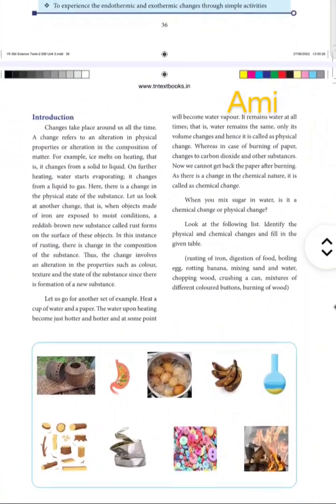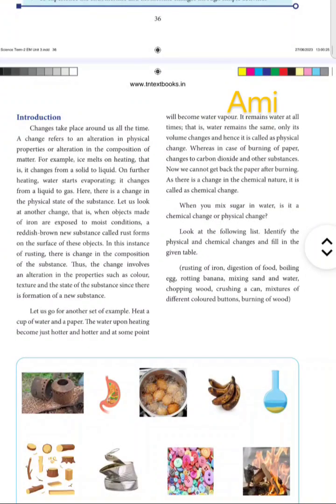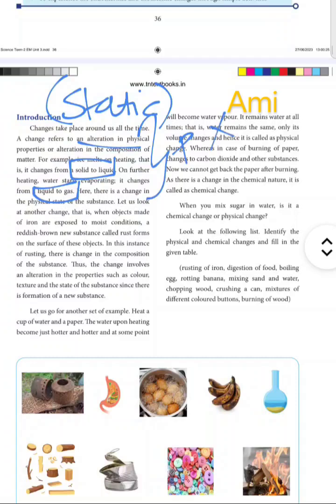So here is the introduction. Changes take place around us all the time, so nothing is static, right? Generally everything is undergoing a kind of change or updation. A change refers to an alteration in either its physical form or its chemical form. Generally in the physical form, the state of the matter is changed, that is solid to liquid or liquid to gaseous or gaseous to solid, like that. This kind of change comes under the category of physical change, where no new products are formed.